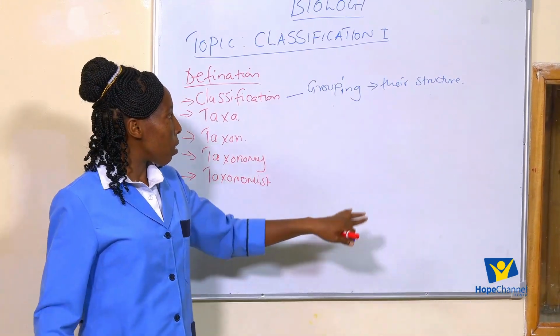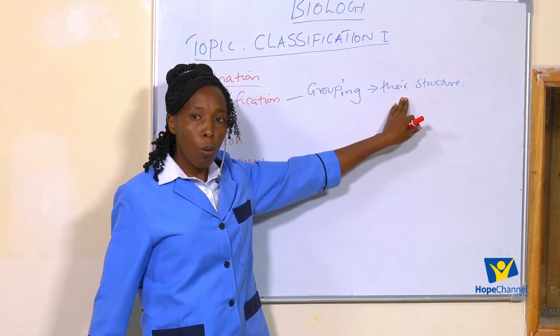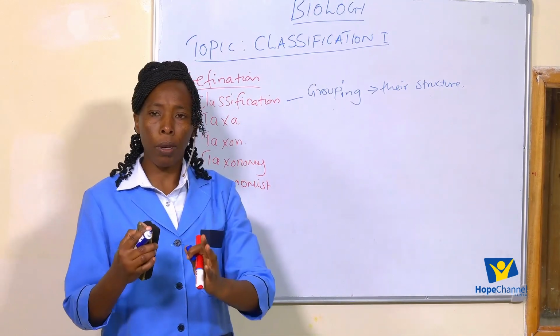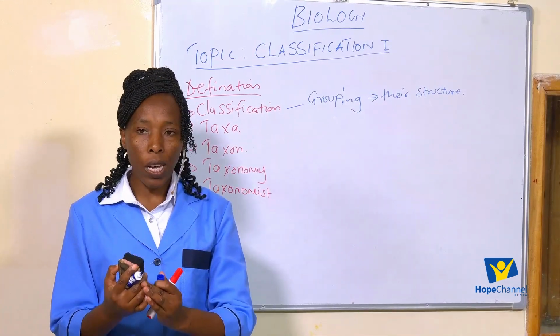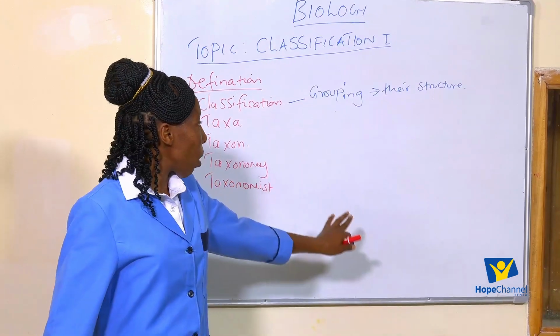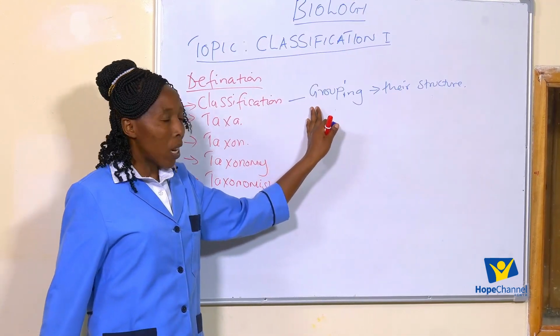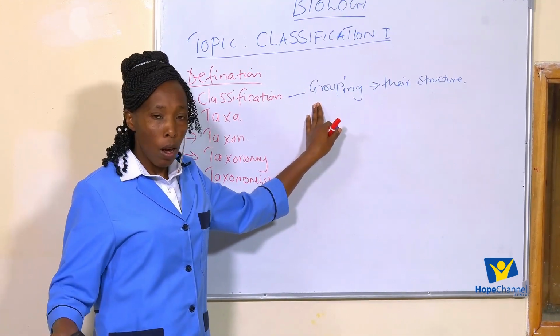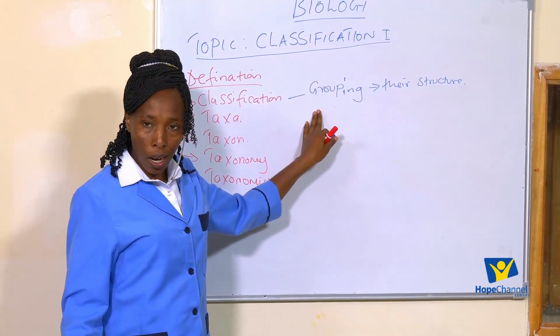Those organisms that have similar structures, we put them into a group, and those that have different structures, we separate them. When we talk about classification, we classify all living organisms, both plants and animals.